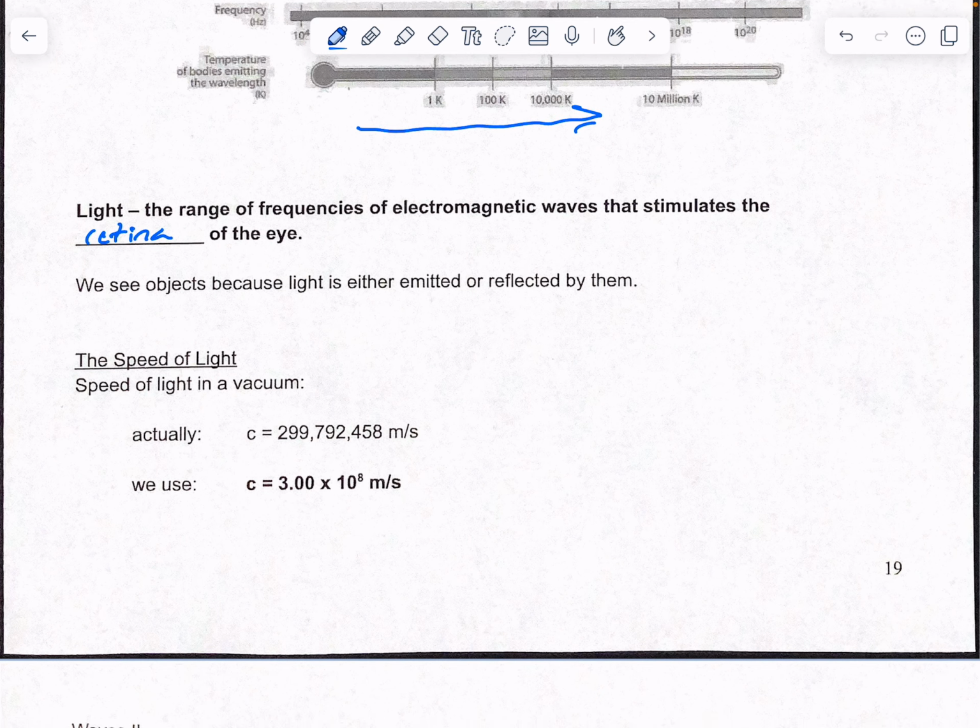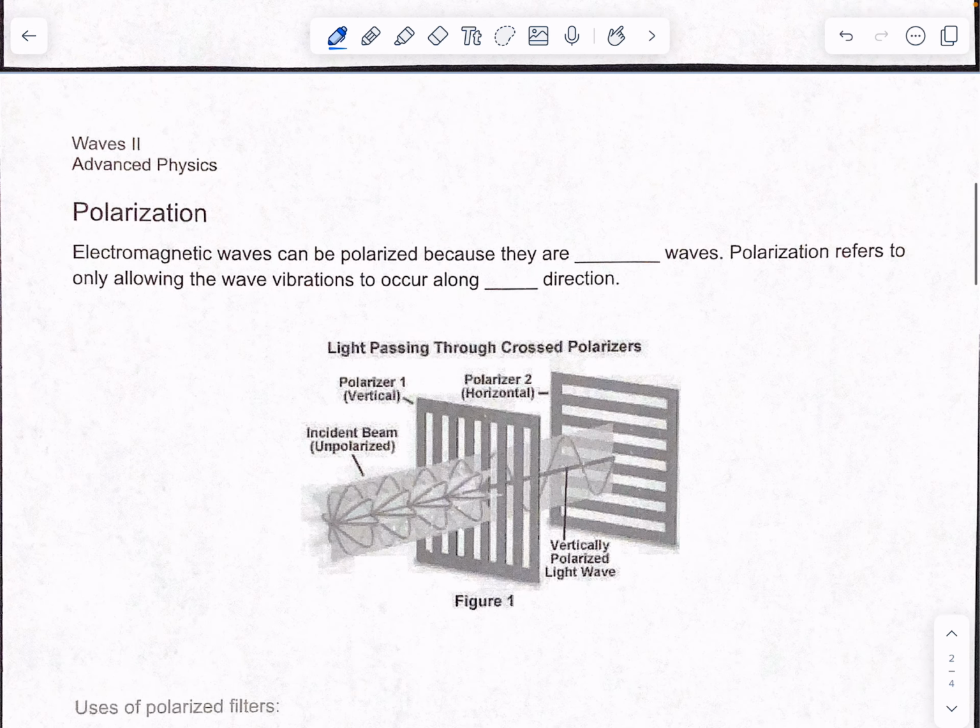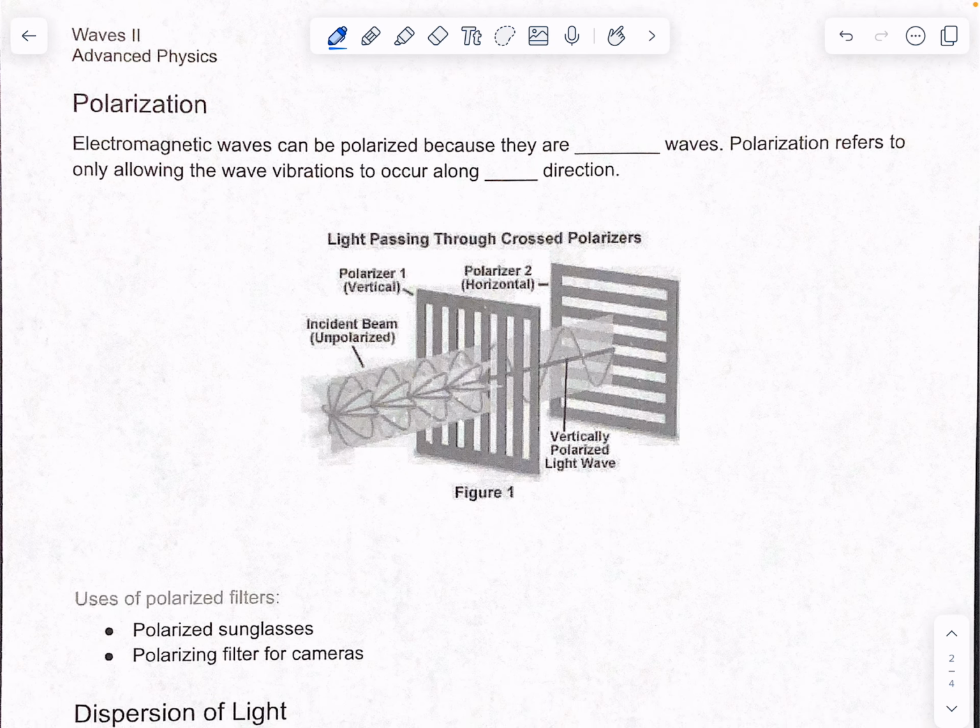Now, we said EMR waves all travel at the speed of light, but the actual number is not fun to deal with, so we're just going to stick with 3.00 times 10 to the 8th. Now, polarization. If you have polarized sunglasses, this is basically how it works.